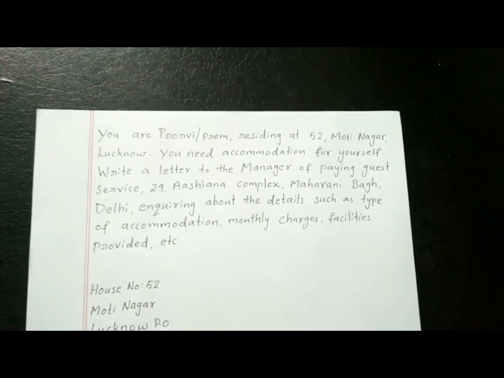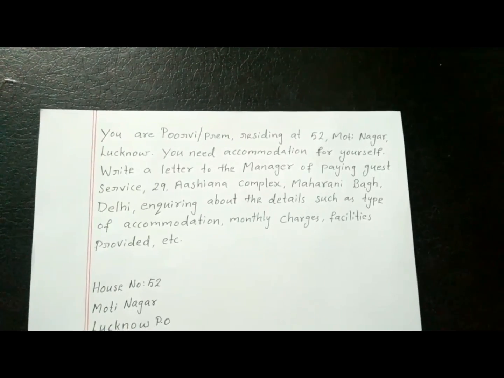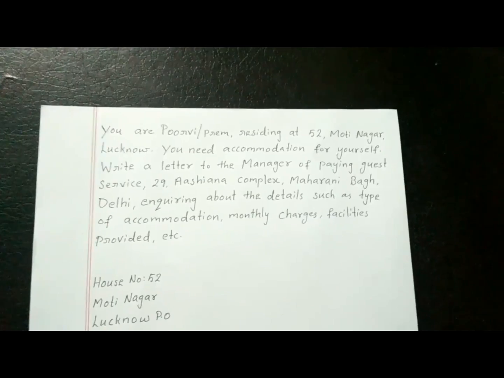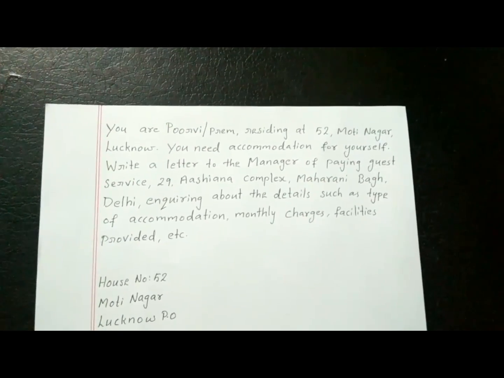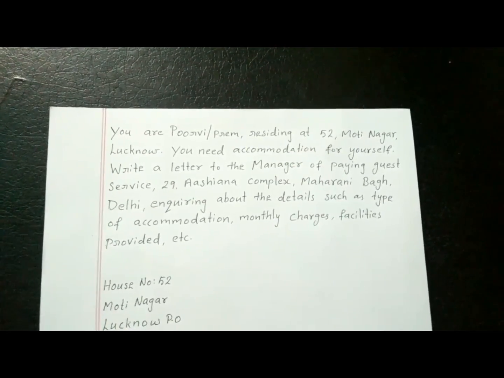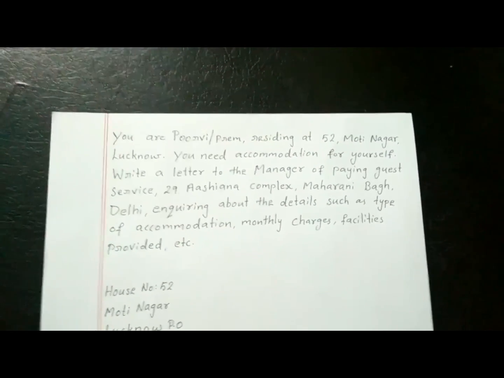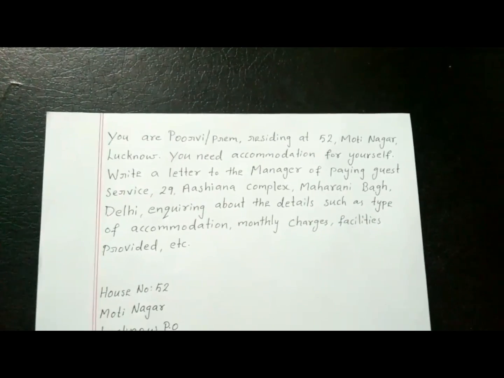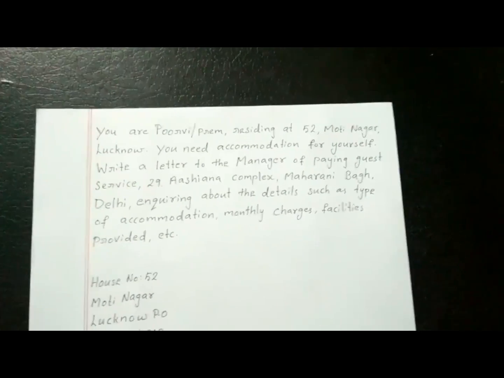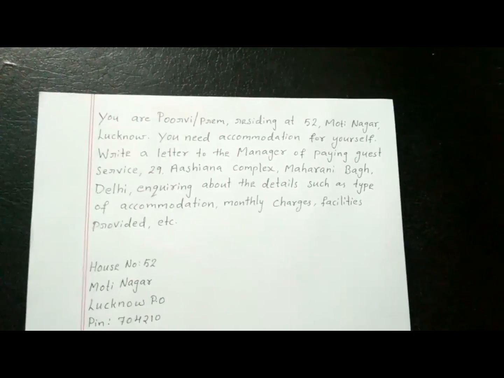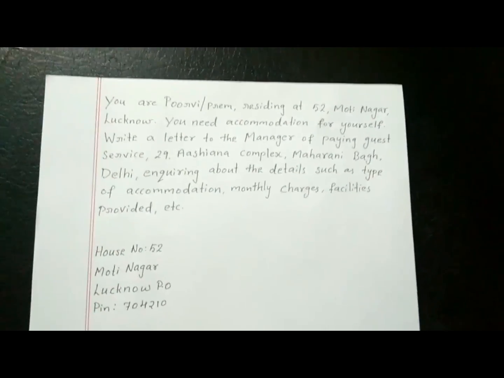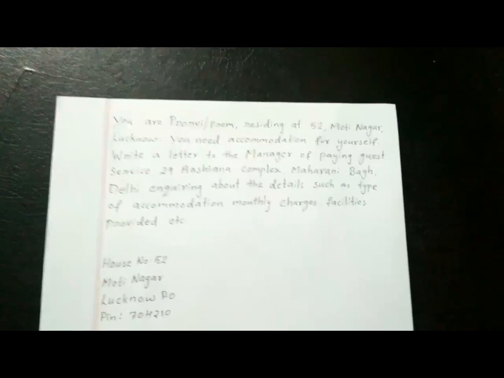of one who is providing this paying guest service. So paying guest, people live in houses as paying guest in a homely atmosphere. So like that places are available. Instead of hostels, some people prefer this paying guest accommodation. So you want to get the details about the accommodation and the monthly charges, facilities provided, all that. So you are writing a letter to the manager of such